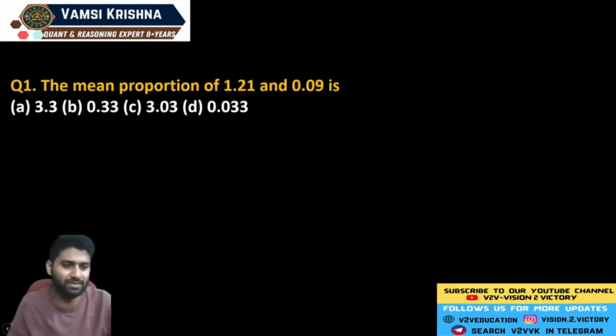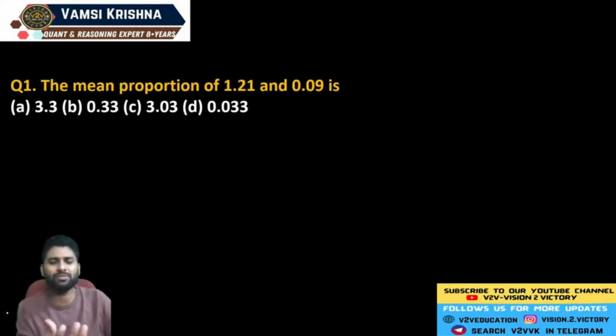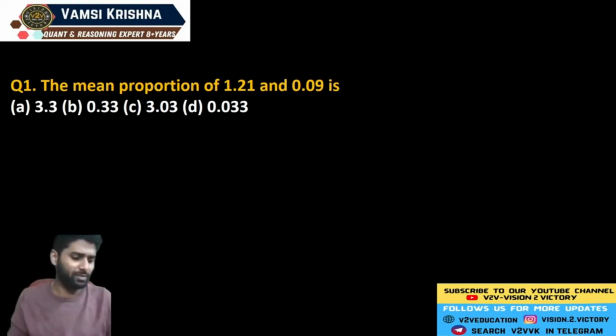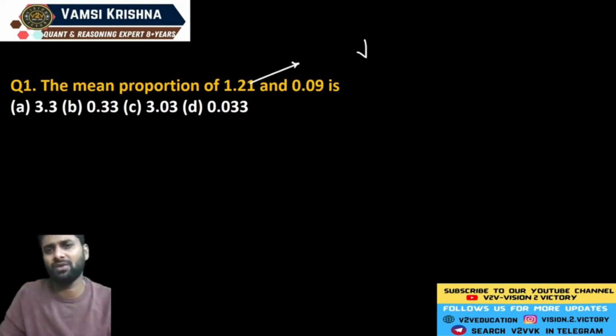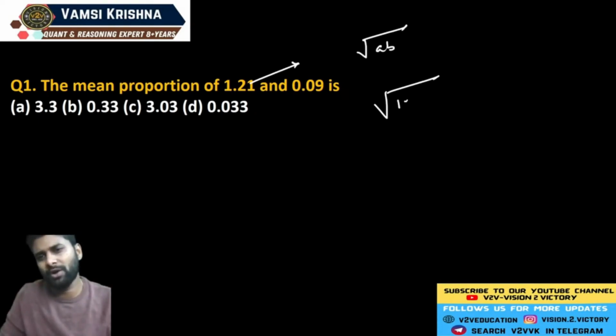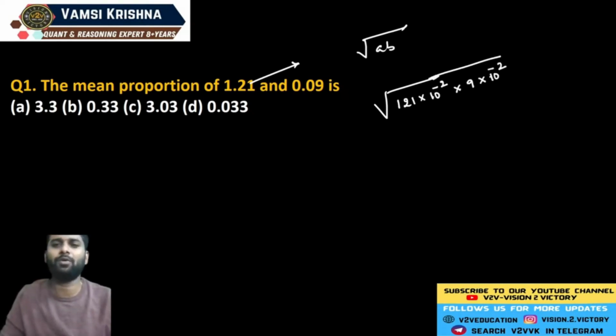Let me take a few examples. These are very, very basic questions, guys. If you know the concept of proportion, then you can get the mean proportion value. What is the mean proportion value? Root over AB. So 1.21 can be taken as 121 into 10 power minus 2, and 0.09 can be taken as 9 multiplied by 10 power minus 2.